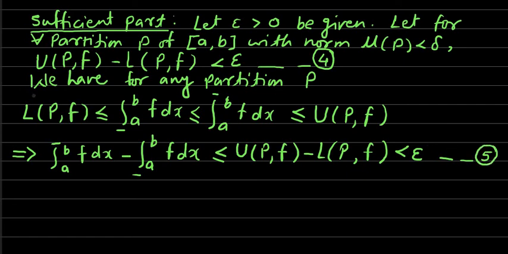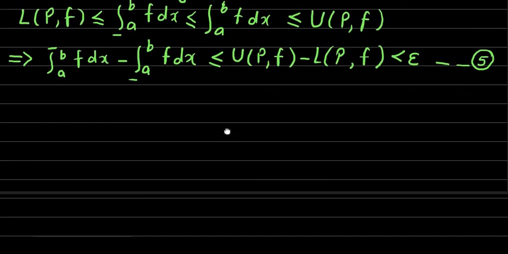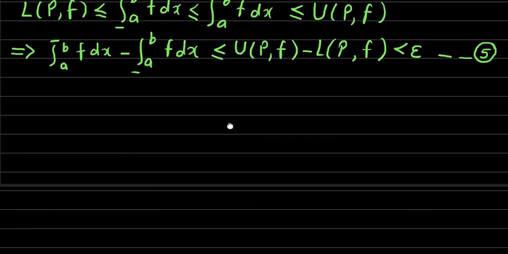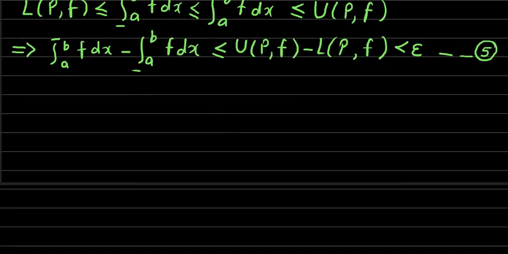Next, as epsilon was an arbitrary positive number, what we have obtained here is a non-negative number. Relation number 5 is true for every epsilon greater than 0.